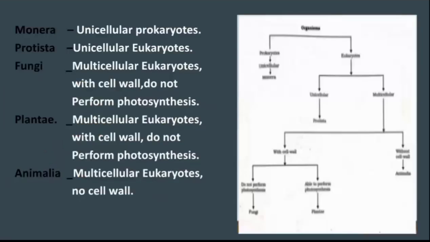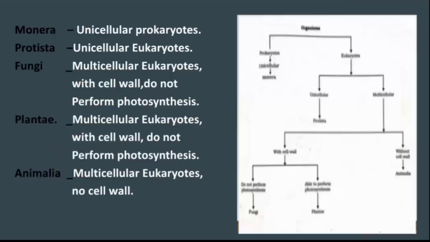Then, Monera, it is a unicellular prokaryote. Protista, it is a unicellular eukaryote. Fungi, it is a multicellular eukaryote with cell wall, does not perform photosynthesis.